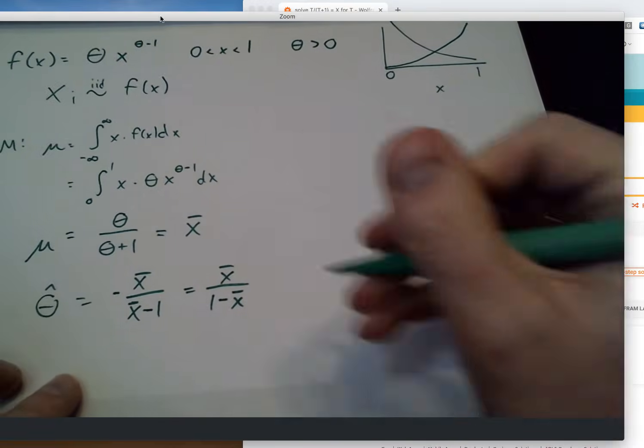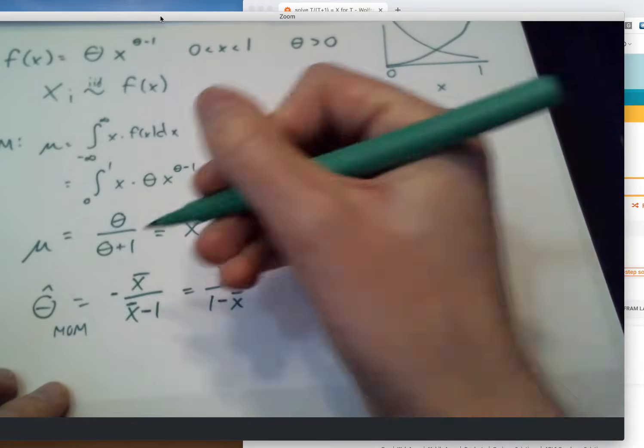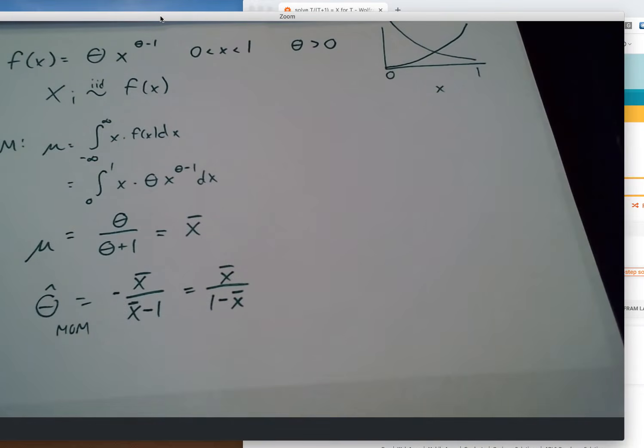So method of moments says, okay, you've taken a random sample. Well, to use that random sample to estimate theta here, just take the sample average and divide by 1 minus the sample average.